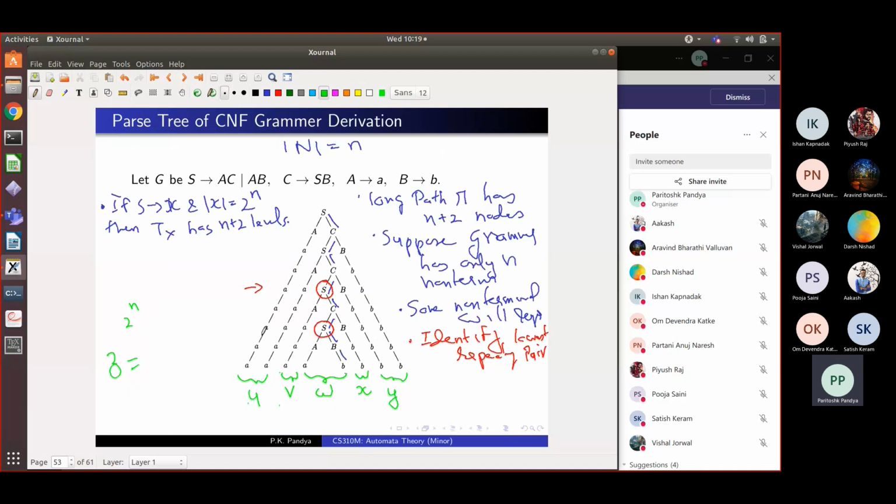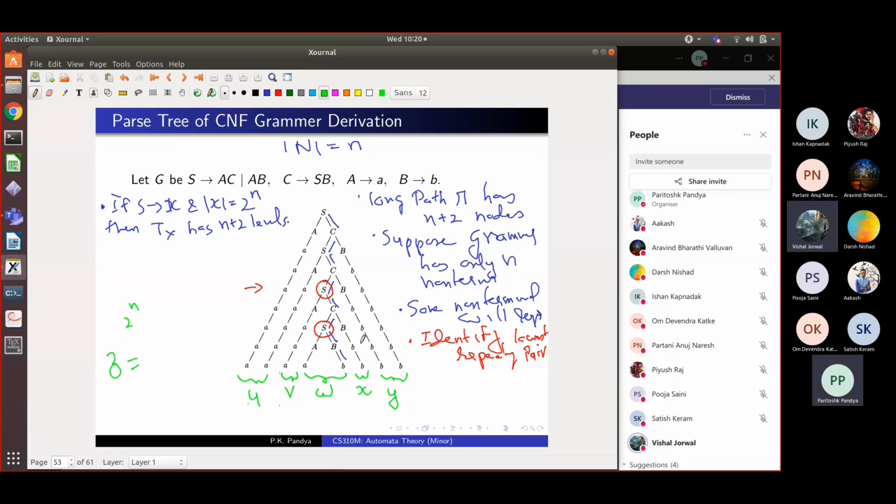So this is what we are saying: any string of length 2 raised to n, where n is the number of non-terminals, there will be some repeating non-terminals in its parse tree, and that will allow us to break the string into these 5 parts. Is there any question so far? Do you want me to repeat the argument? Let me start from the bottom. Vishal? Yes, sir. Clear? Yeah. Okay.